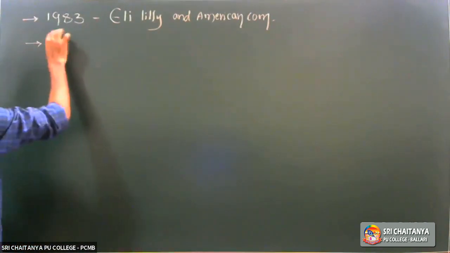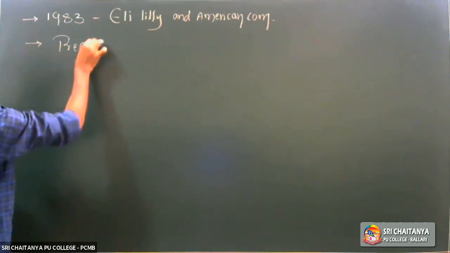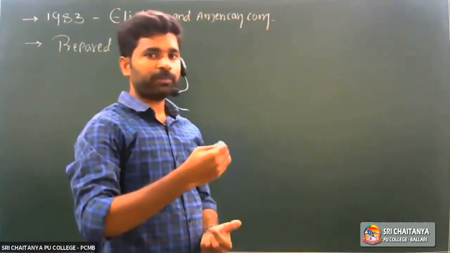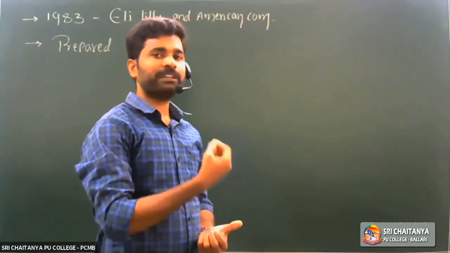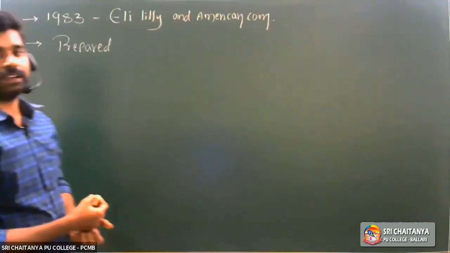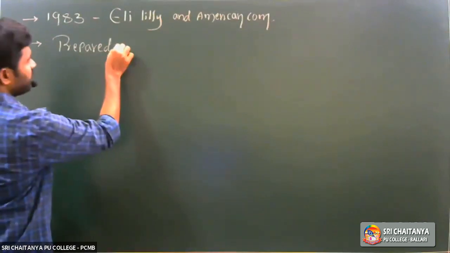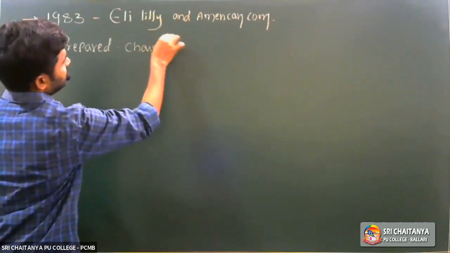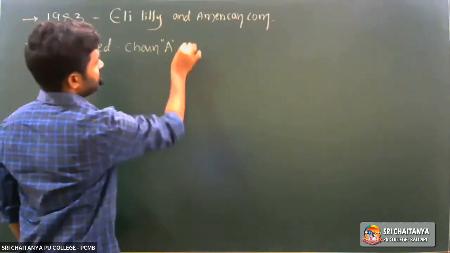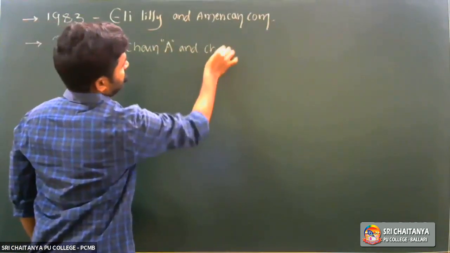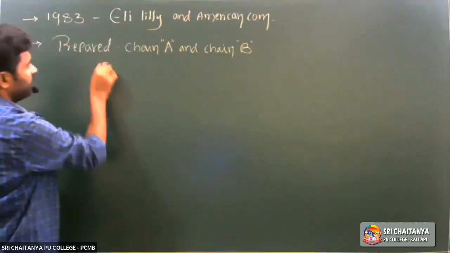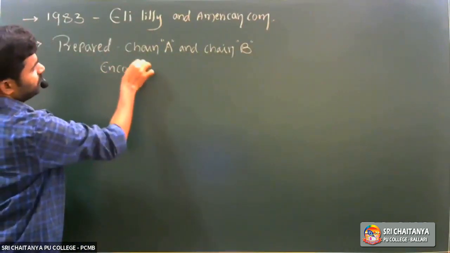They prepared polypeptide chain A and polypeptide chain B encoding genetic material. Chain A means polypeptide chain A, and chain B encoding genes.